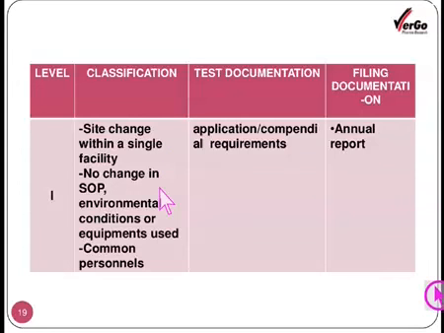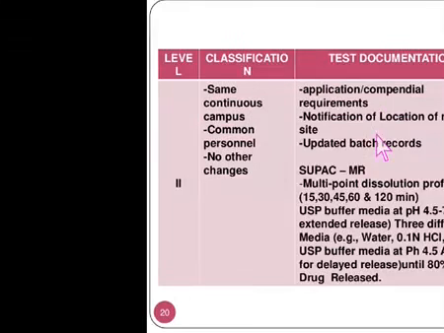That kind of change is considered a level 1 change, where the site change is just within a single facility, and the test documentation will be the application or component requirements and the filing document, annual report.